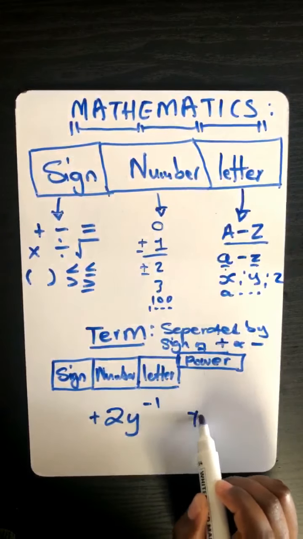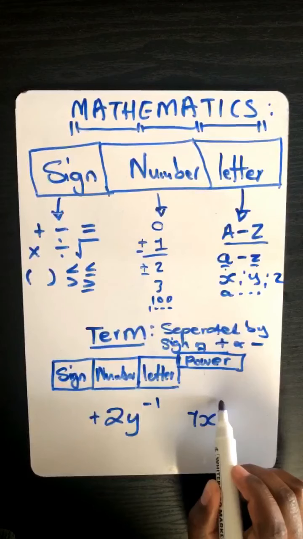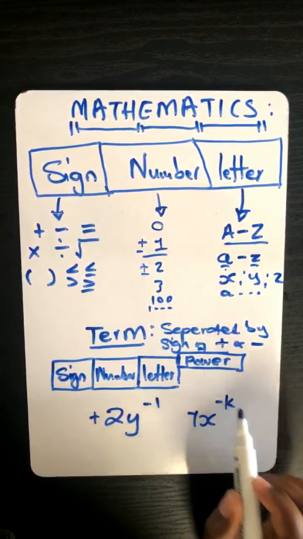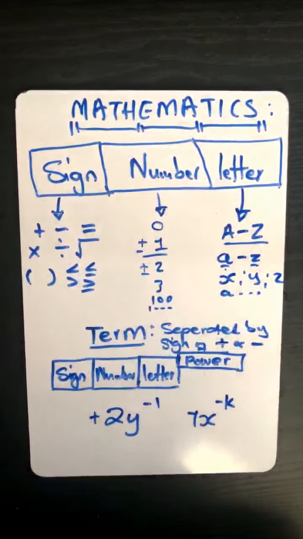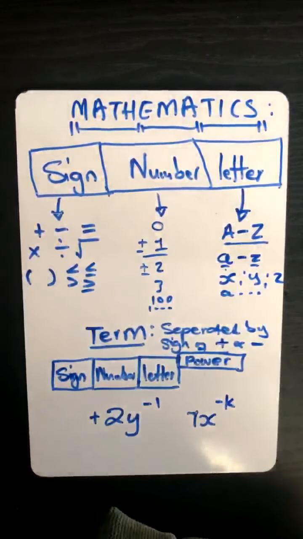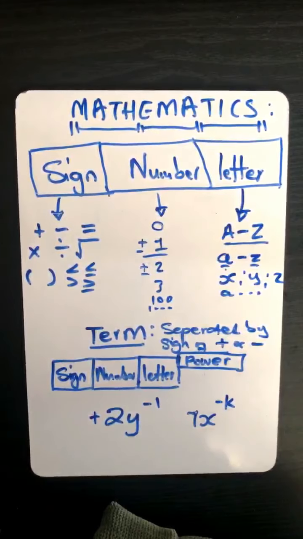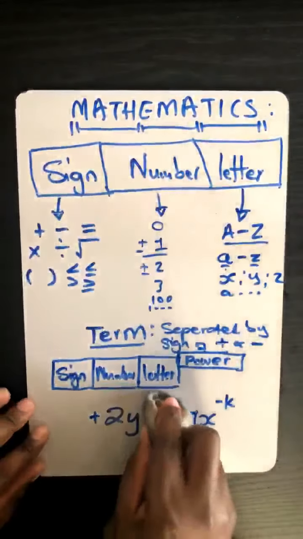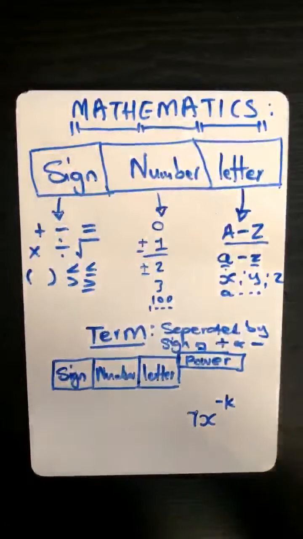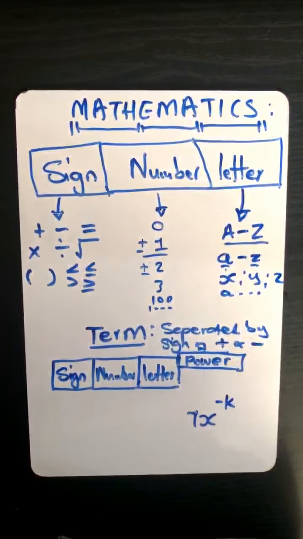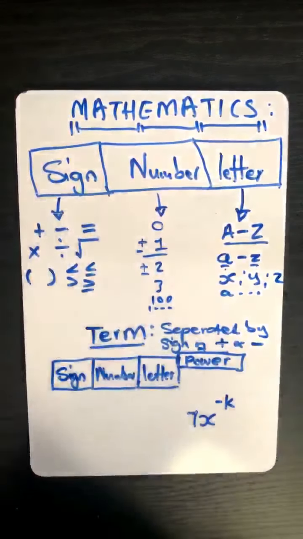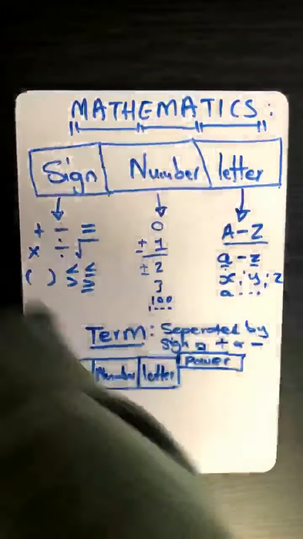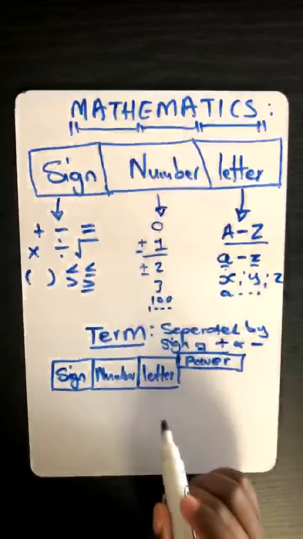So now try this one. Let's say 7x to the power of negative k. This is k. Okay, interpret that one, Yolo. Positive 7. Wait. Start again. Yeah, you can start now. Sign is positive. Number is 7. Letter is x. Power is negative k. 100%. Exactly that, Yolo. So that is how you interpret a term.